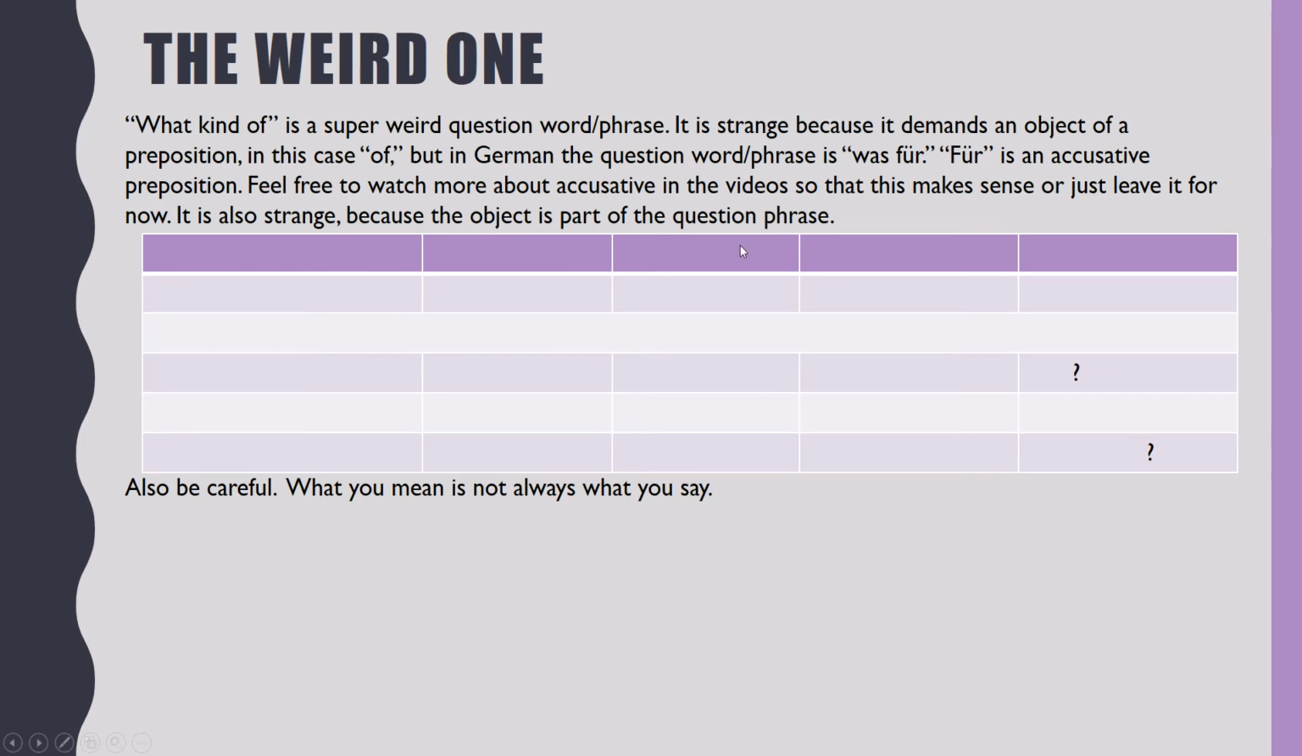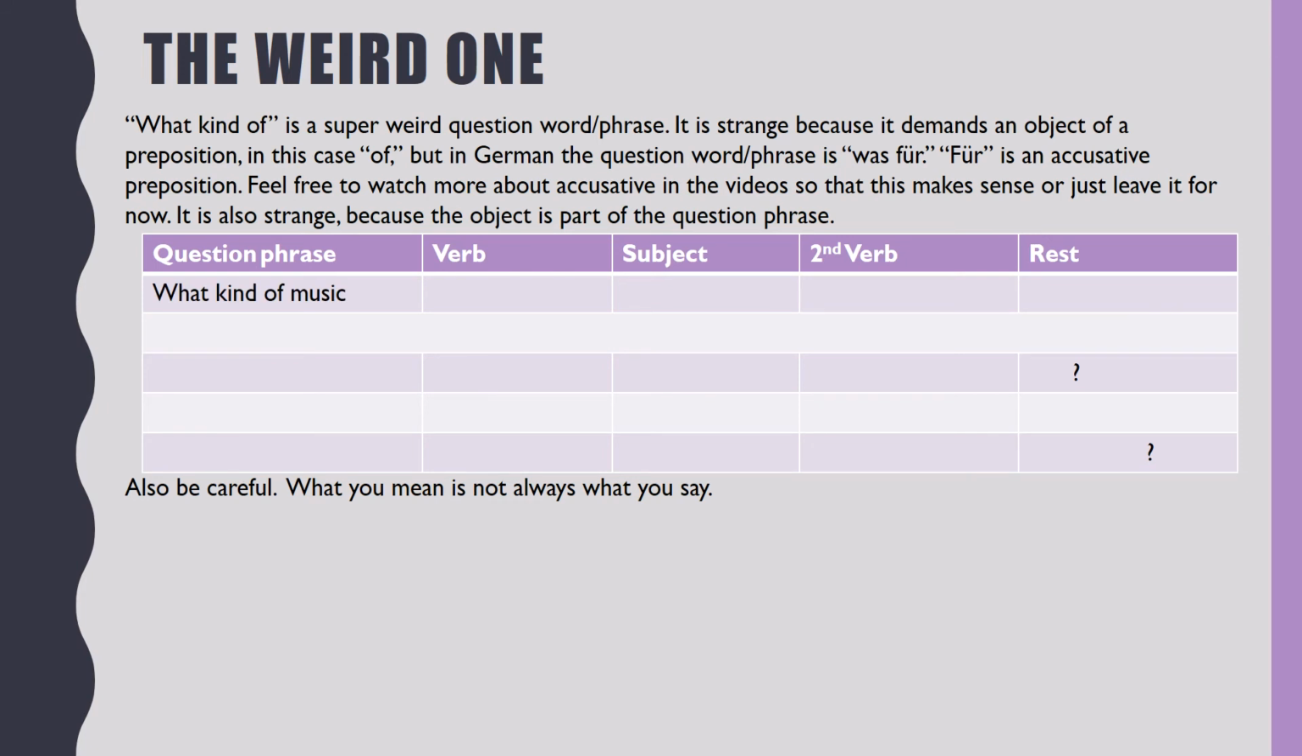We have a weird one. What kind of is a super weird question, word, or phrase. It is strange because it demands an object of a preposition, in this case of, but in German the question word or phrase is was für. Für is an accusative preposition. Feel free to watch more about accusative in the videos so that this makes sense, or just leave it for now. It is also strange because the object is part of the question phrase. We have a question phrase, a verb, a subject, a second verb, and the rest.